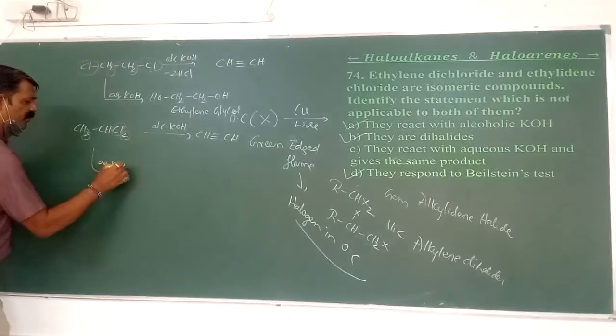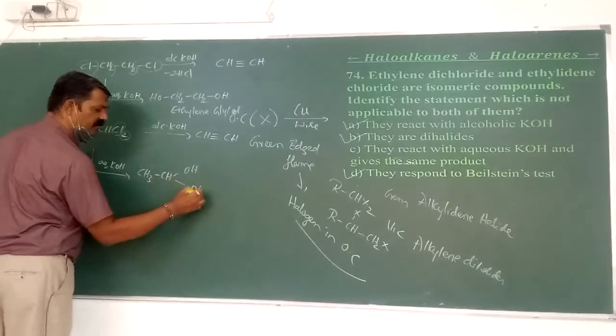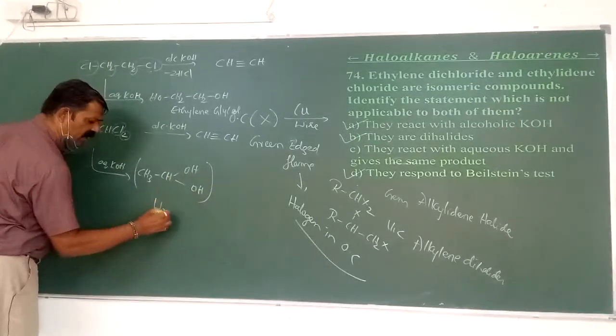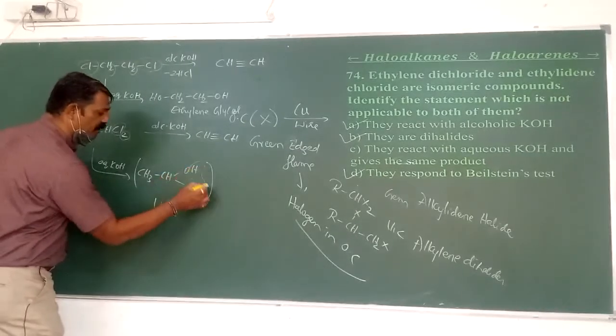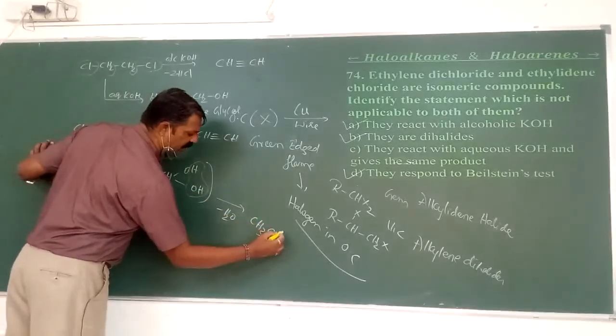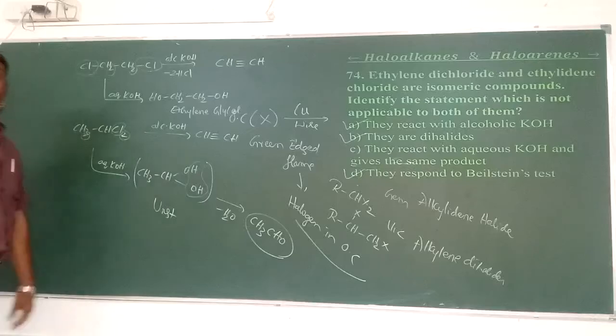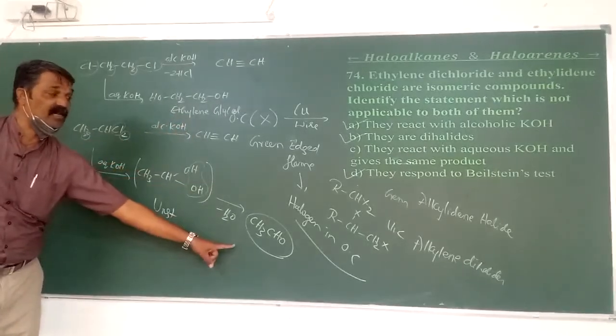CH3CH(OH)2. But these types of compounds are highly unstable, because any carbon surrounded by two or more OH groups is unstable. That is why they readily lose a molecule of water to form CH3CHO. This is called acetaldehyde. Here it forms ethylene glycol, whereas this forms acetaldehyde.